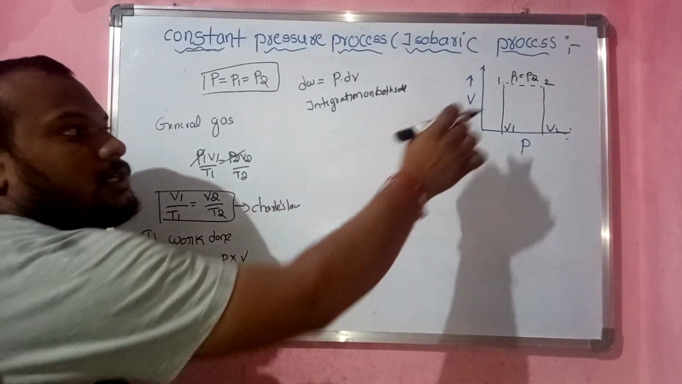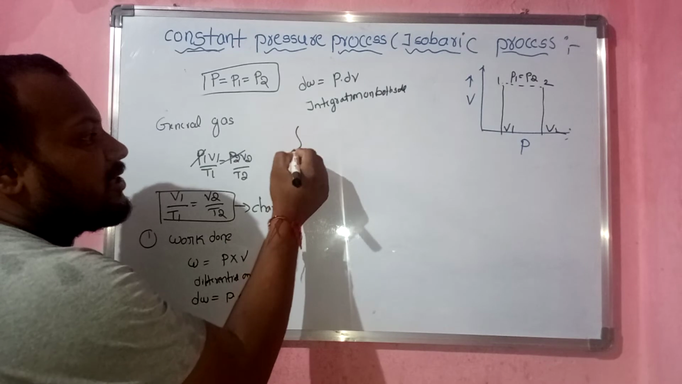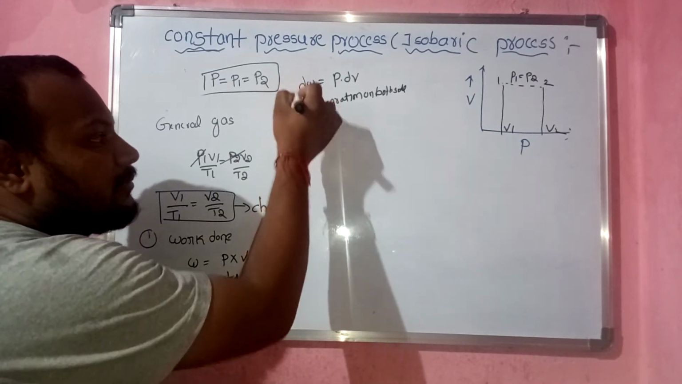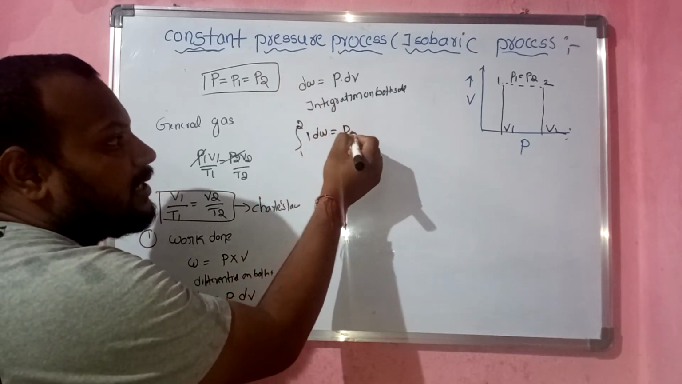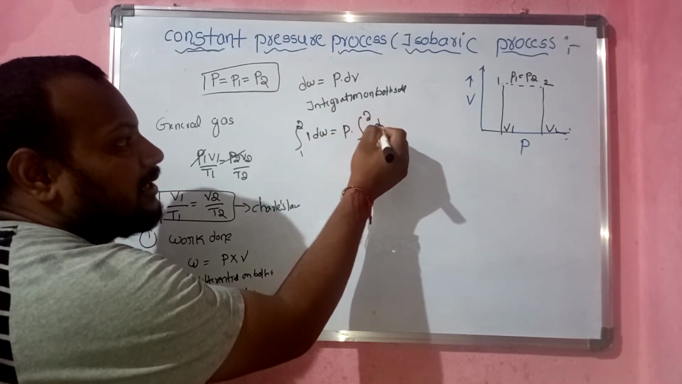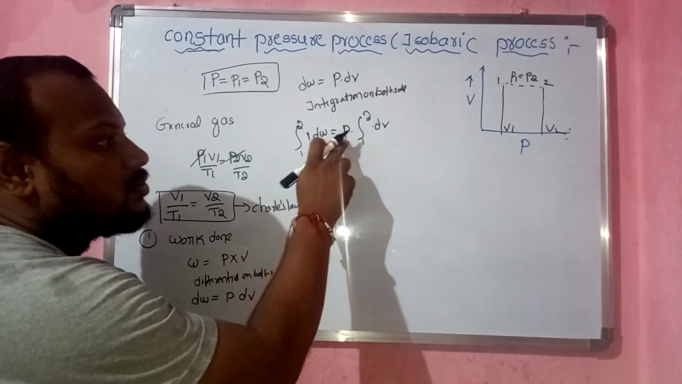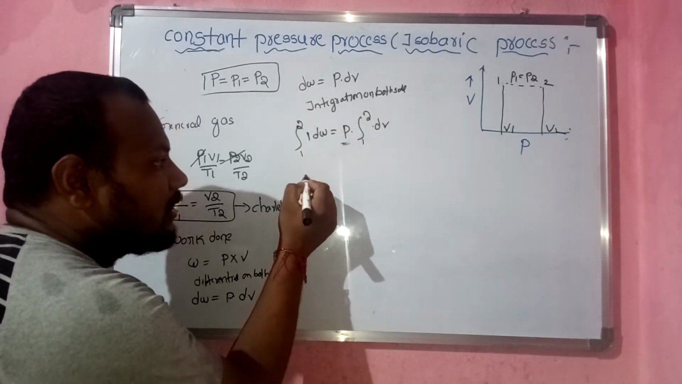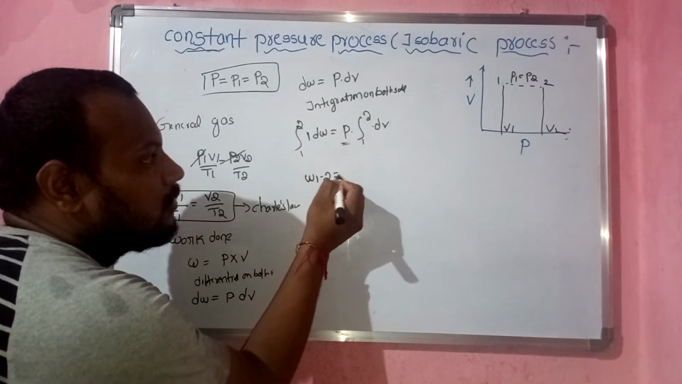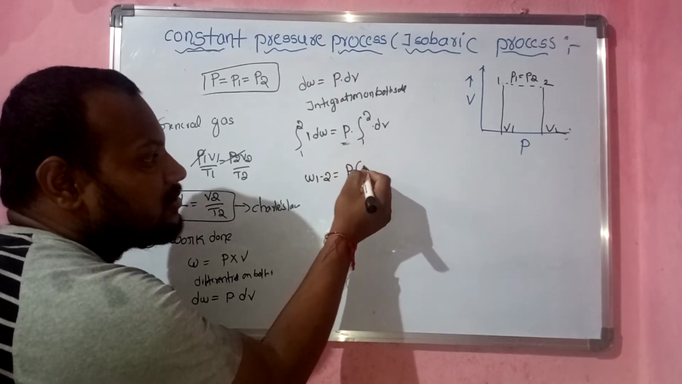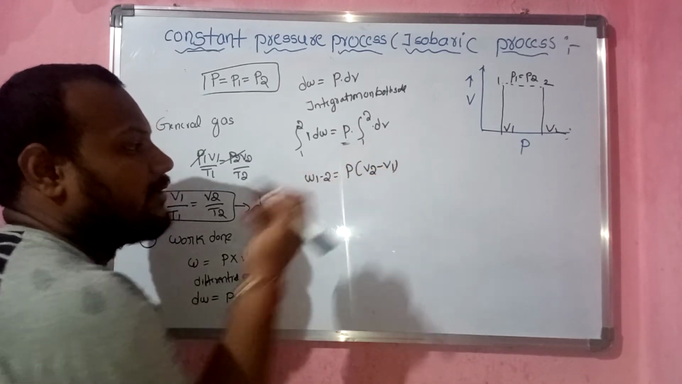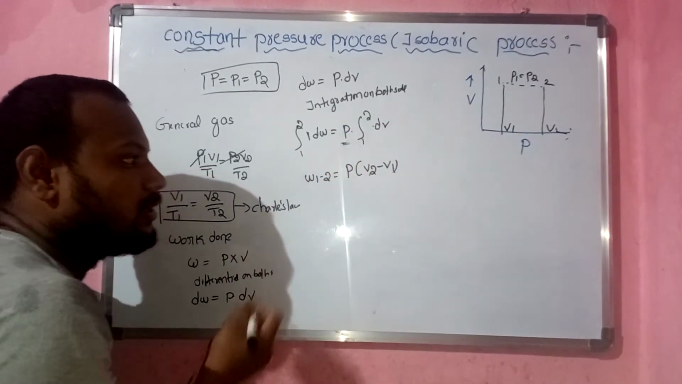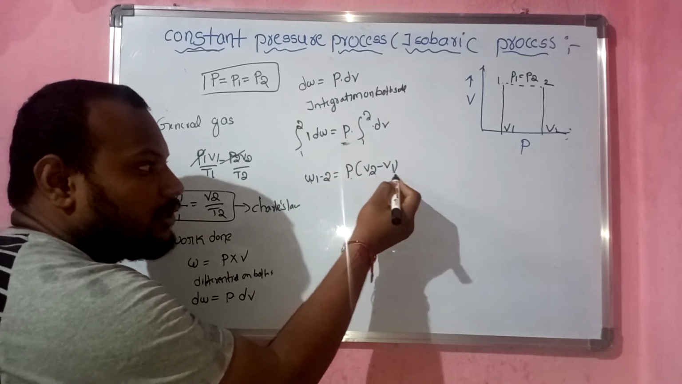So integration from the first state to the second state. Integration 1 to 2 of dW, that is nothing but W1 to 2. The same thing, P times integration 1 to 2 of dV. Why am I taking the P outside? Because the P is constant, so there is no change in pressure. So here W1 to 2, and the volume is V2 minus V1. So work done is equal to P into V2 minus V1.